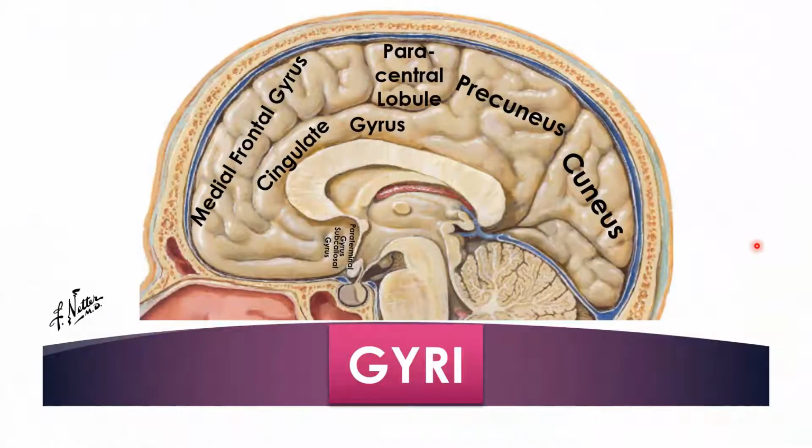So these were the gyri of the medial surface of the cerebral hemisphere. The paraterminal and subcallosal gyrus are the two small gyri. There will be a cingulate gyrus, the medial frontal gyrus, the paracentral lobule, precuneus and cuneus. Okay, very easy. I will discuss the inferior surface in the next video.